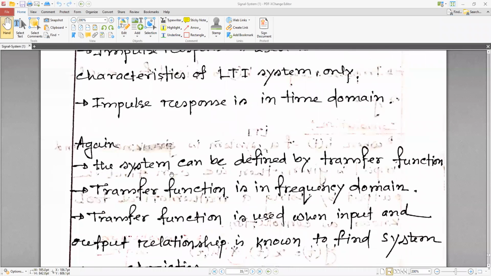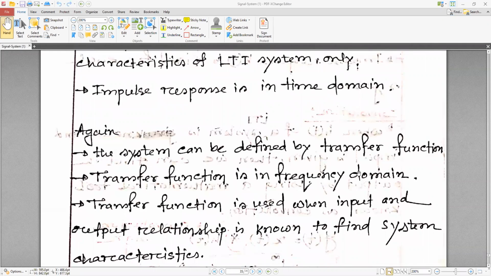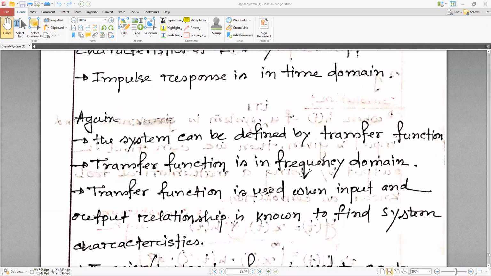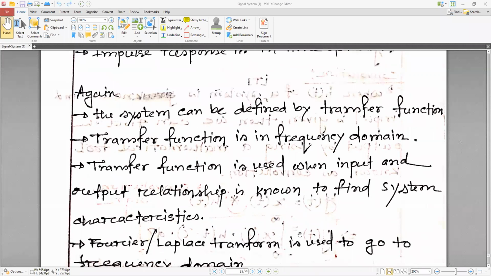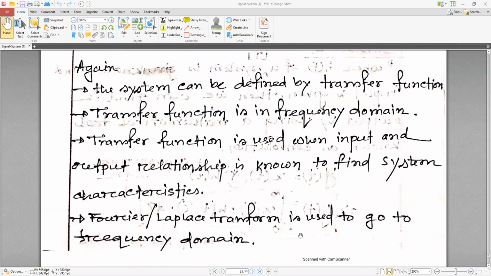Again, the system can be defined by the transfer function. Transfer function is in the frequency domain. Transfer function is used when the input and output relationship is known to find the system's characteristics. Are you familiar with the transfer function?